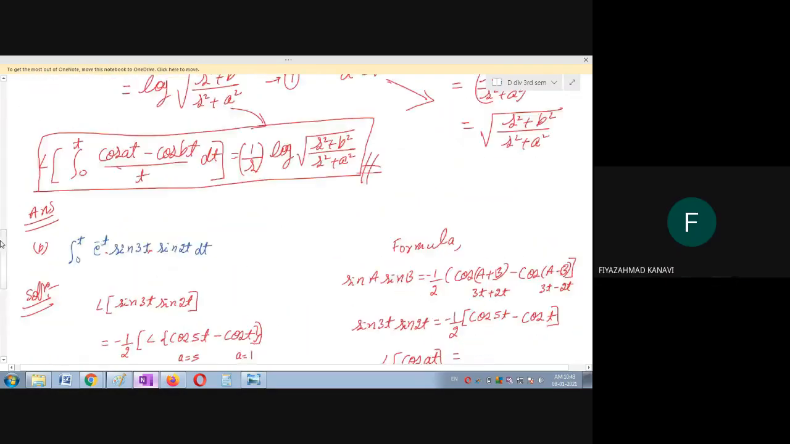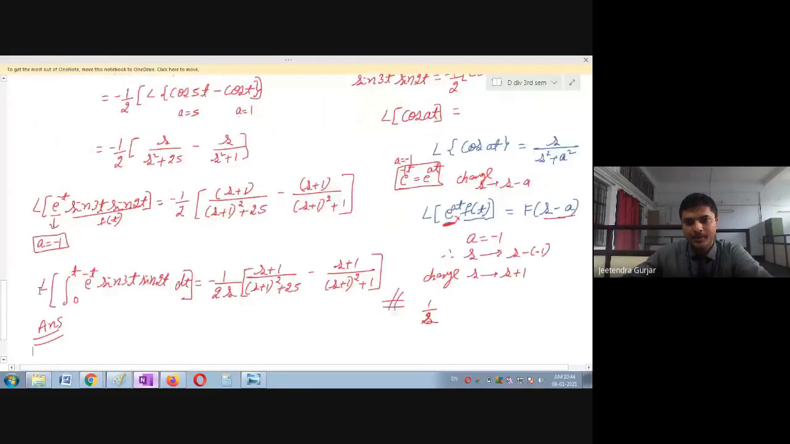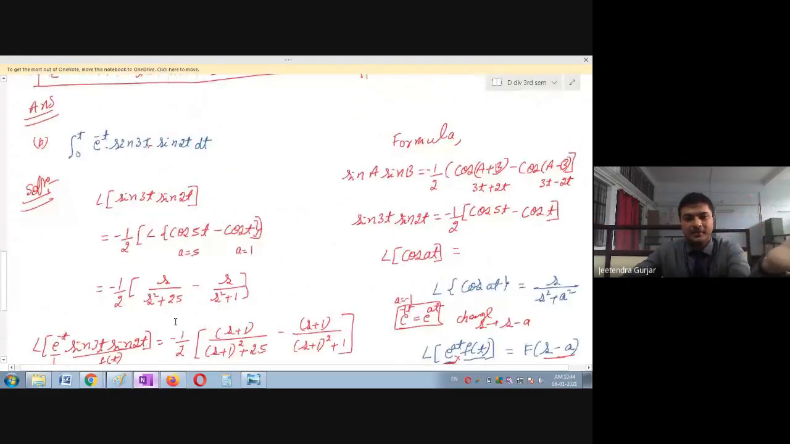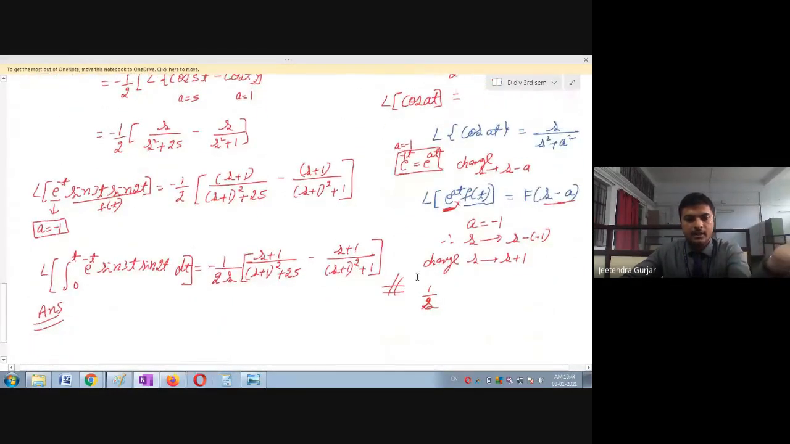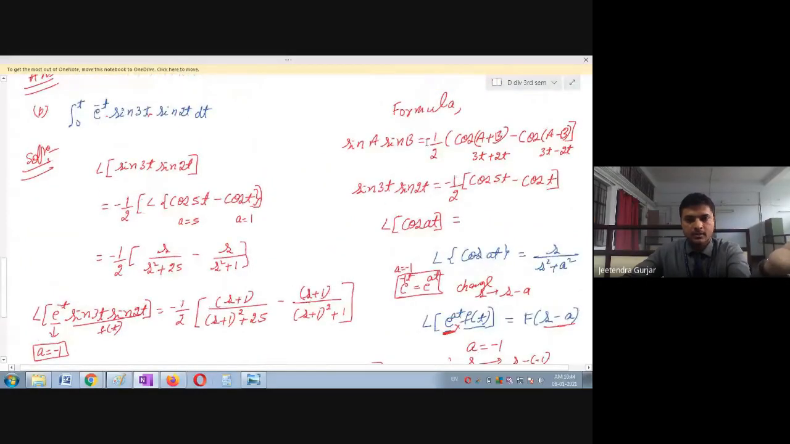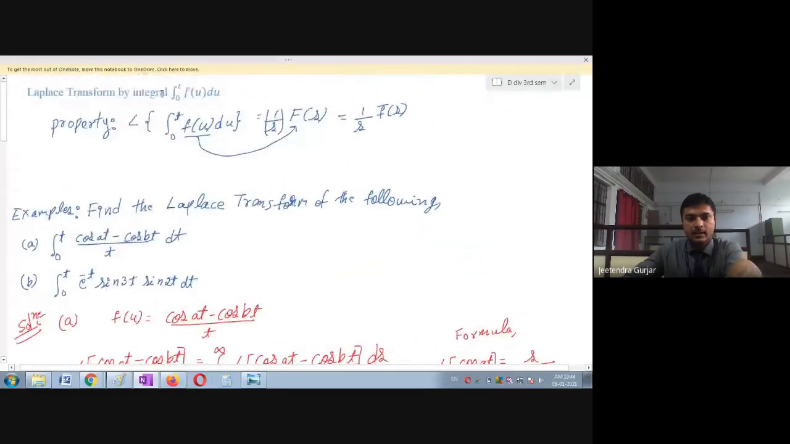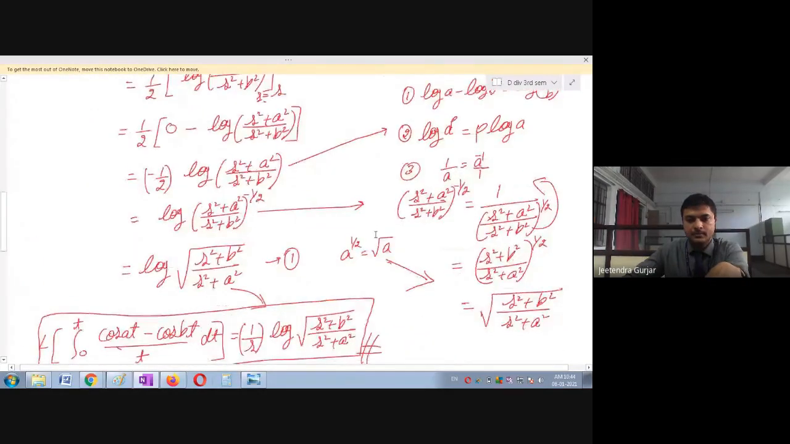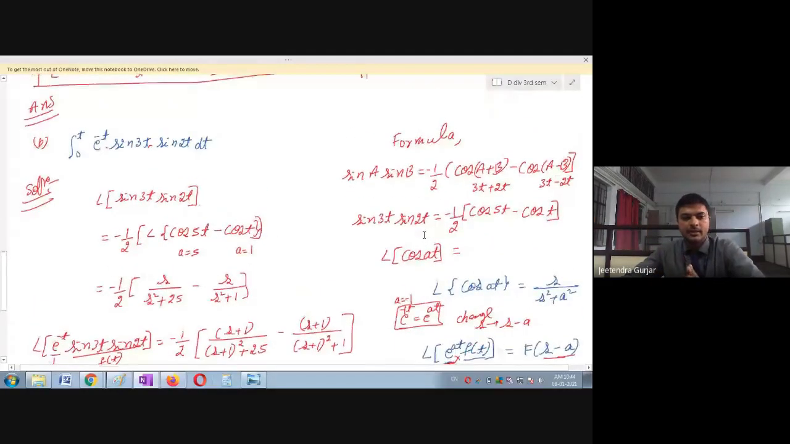Sir, here we have used three properties, no, sir? Very good, very important. See how many properties we have used. First one, we took this shifting property. After that, we have used this formula. Directly we cannot simplify, therefore we have used this. Then we have used this integral property, just multiply 1 upon s. So all these properties and formulas side by side, you have to solve.